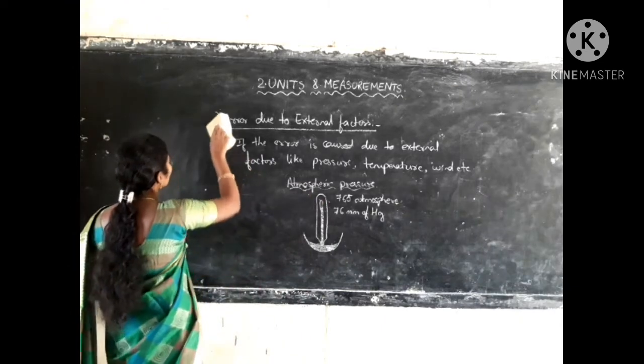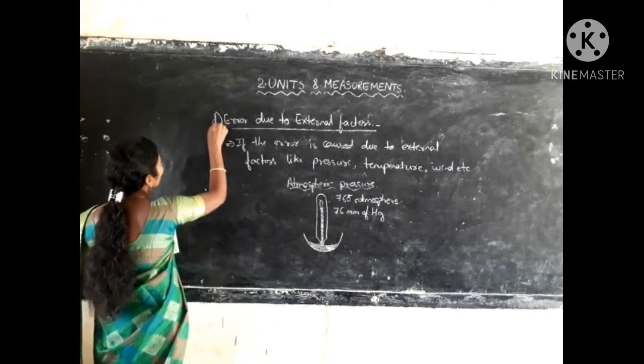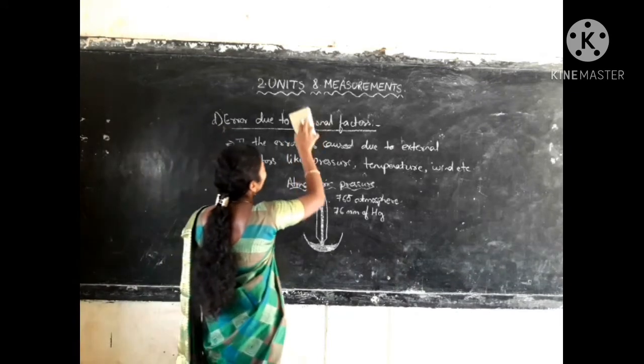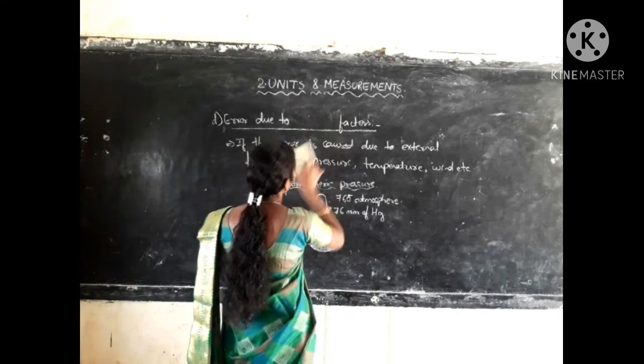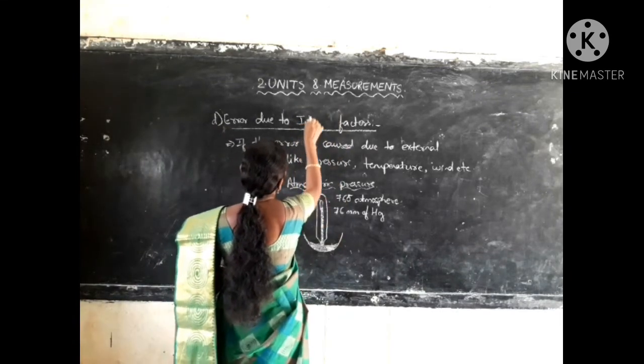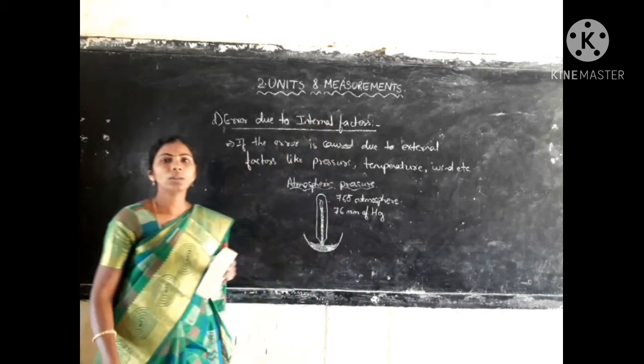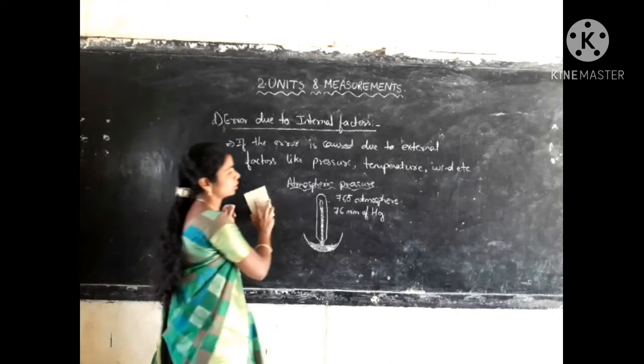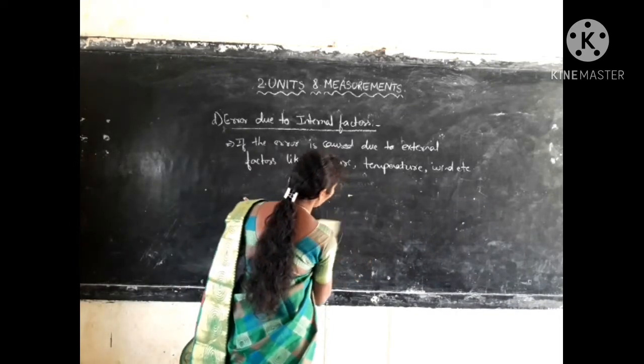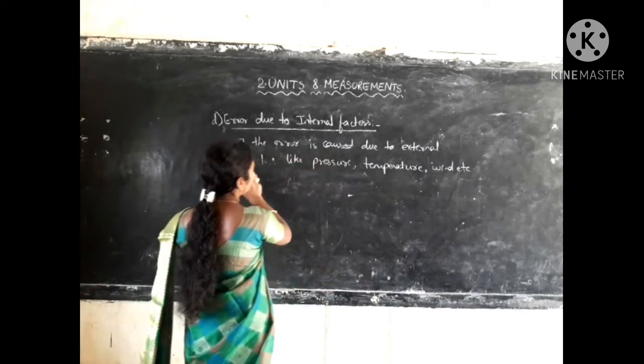Then the last type of systematic error is error due to internal factors.